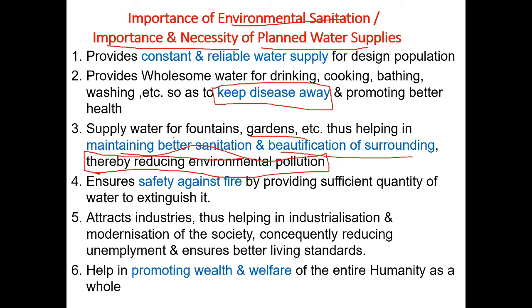So in that part we have to beautify the city with water. How do you beautify that city with water? You have to plant trees and saplings in that particular city. Then you have to develop parks, gardening, and landscaping. You have to supply the water for all these things, then the city automatically will become beautified. Next, it ensures safety against fire by providing sufficient quantity of water to extinguish it.